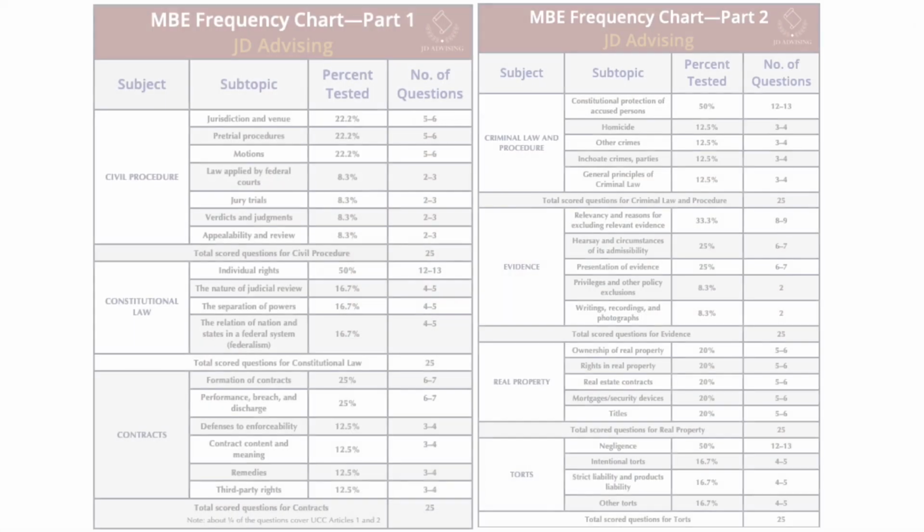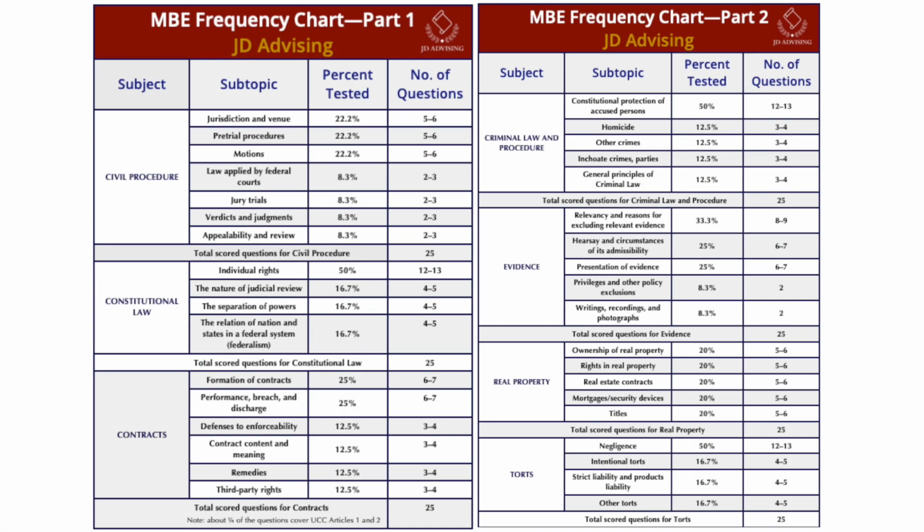So let's just recap those MBE subjects. There are 7 of them: civil procedure, constitutional law, contracts and sales, criminal law and criminal procedure, evidence, real property, and torts. So when I say these subjects are tested equally, that means each subject has 25 scored questions.